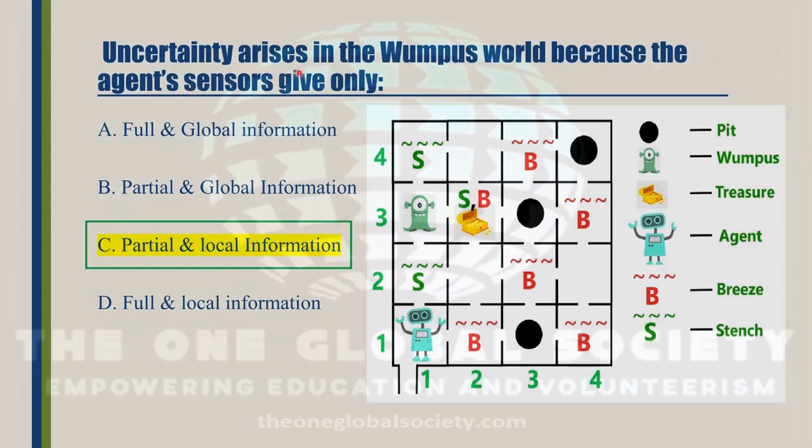Uncertainty arises in the Wumpus world because the agent's sensor gives only partial and local information. So this is all about the Wumpus world, and there are various things we can also see, like the agent, the breeze or stench, or the treasure. We can see all these things in the Wumpus world diagrams.